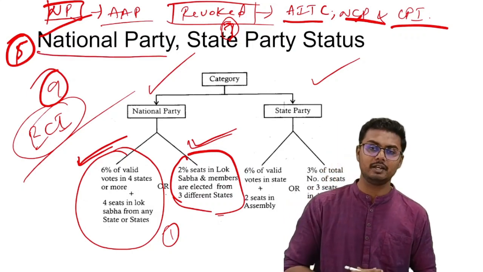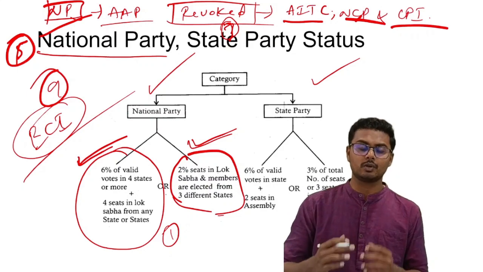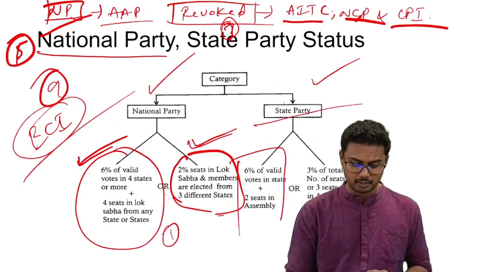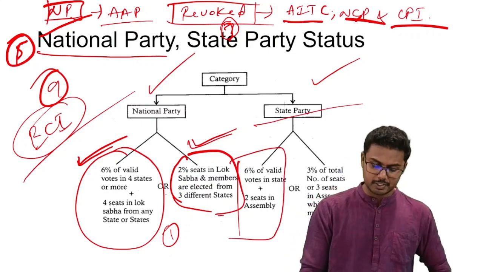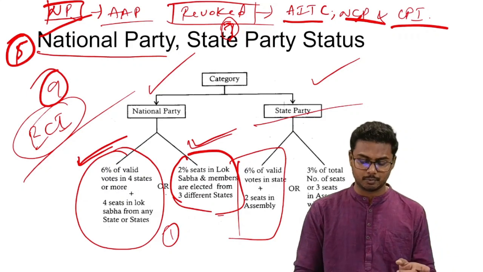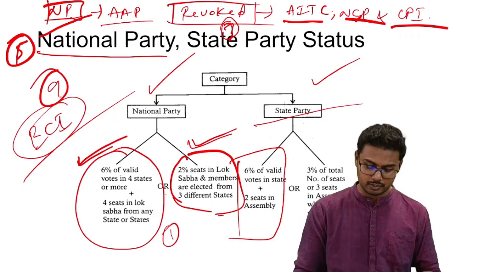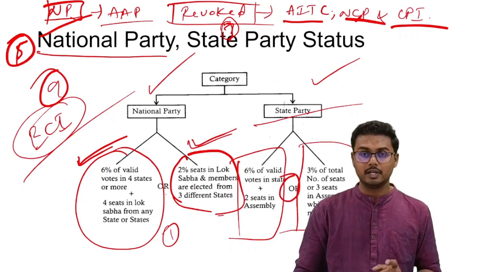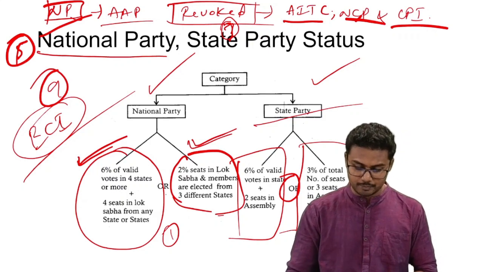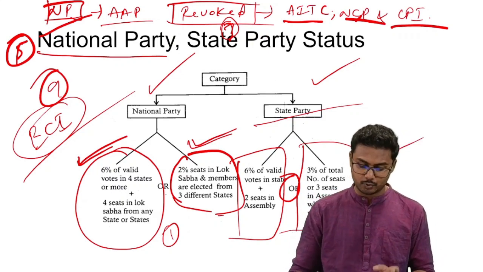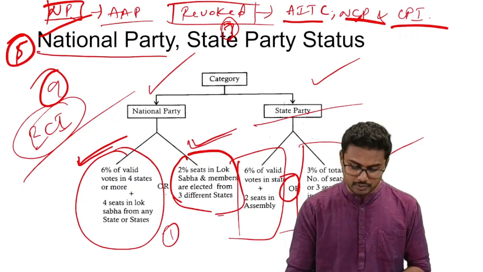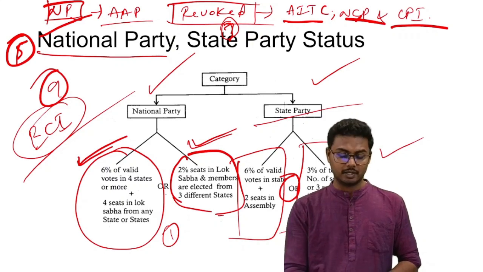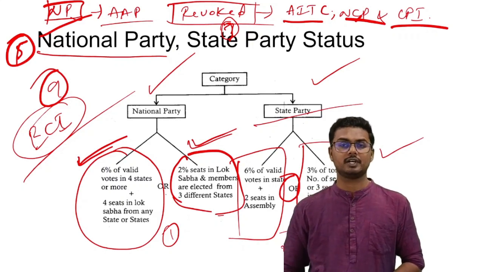So if a party is able to meet one of these criteria, then that party can be called a national party. Similarly, if a party wants to get the status of a state party, it should meet either of these criteria. First one is 6% of polled valid votes in a state, in addition to two seats in assembly. Or if the party is not able to achieve this one, it has another option, that is it should secure 3% of total number of seats or three seats in assembly, whichever is more. If a party is able to achieve either one criterion, it will be called a state political party.